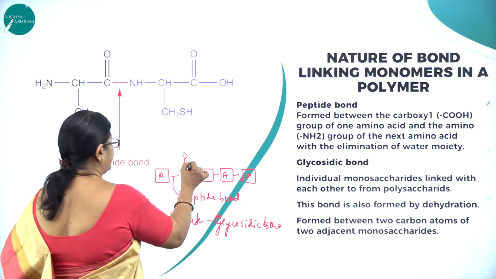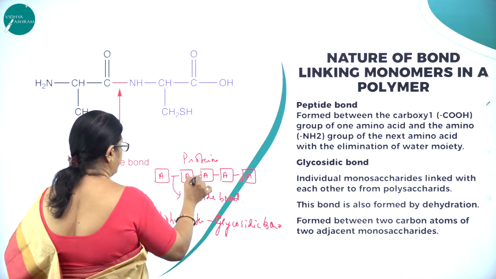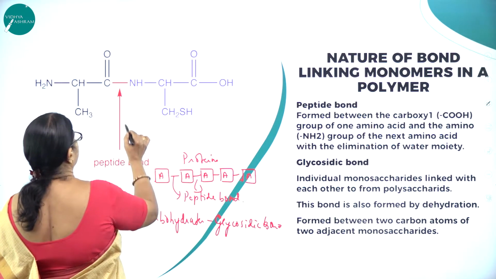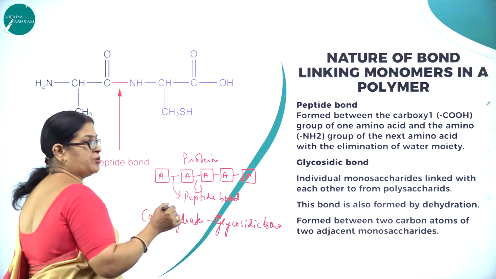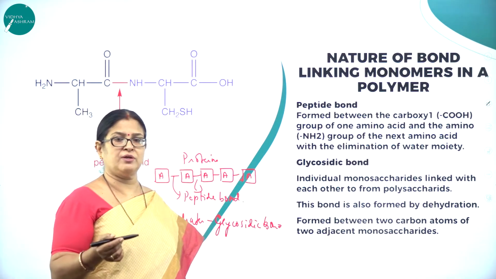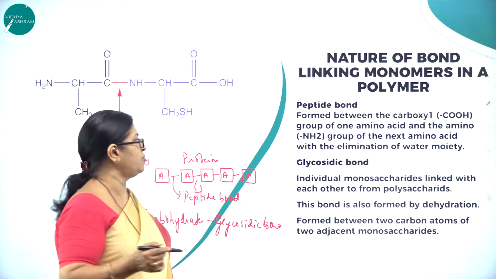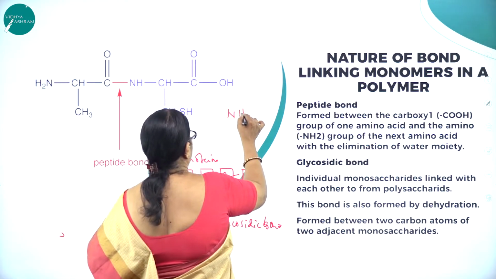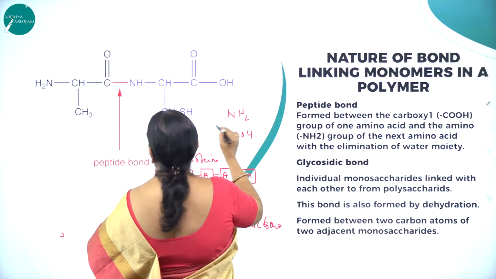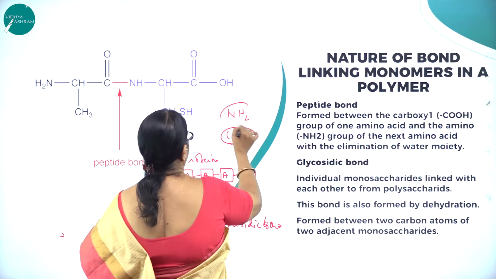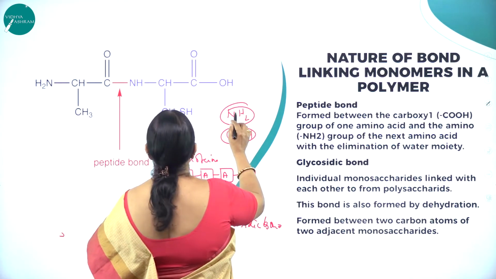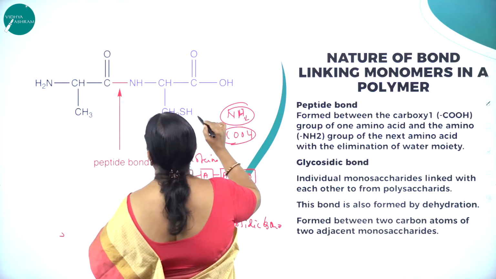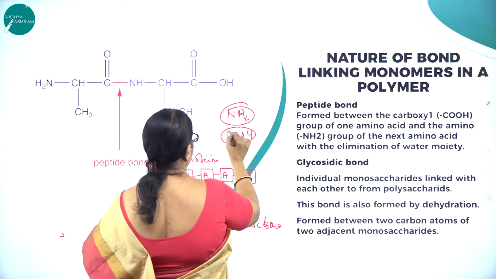And in proteins, it is the peptide bond. As you know, a protein molecule has an amino group at one end and a carboxyl group at the other end. Amino group at one end and COOH group at the other end. That is the NH2 group.